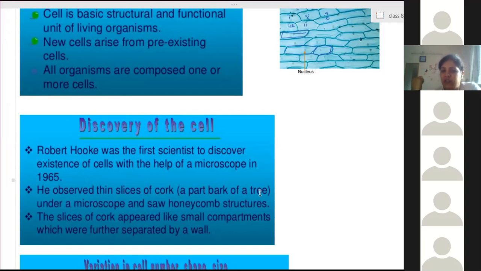Under a microscope he saw honeycomb structures. The slices of cork appeared like small compartments which were further separated by walls. This is what he discovered. Those who have not written, write down this part.